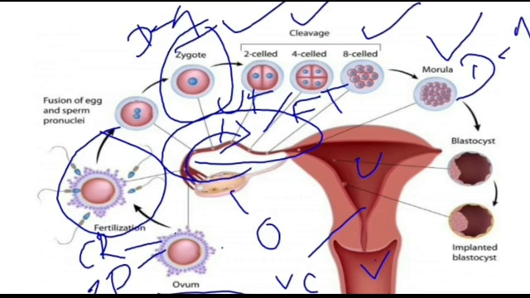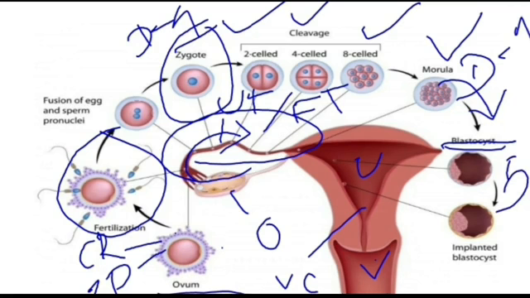The morula divides again to form the blastula, or blastocyst, a collection of 32 cells. It is formed on day 5.